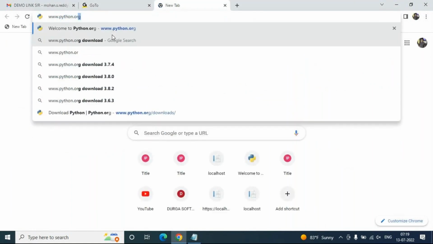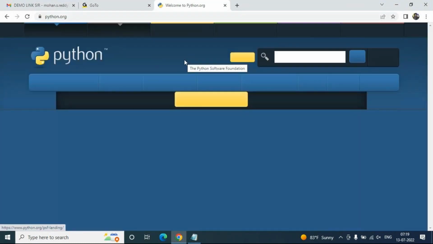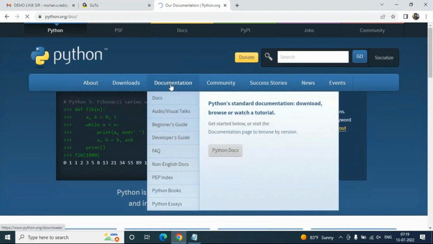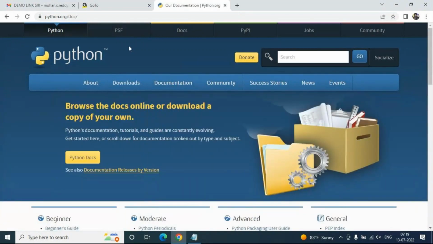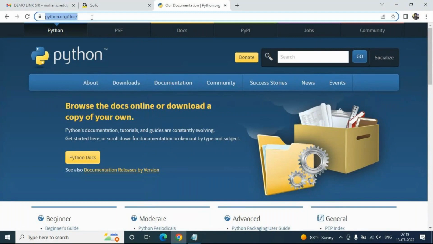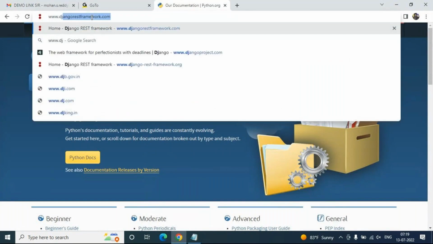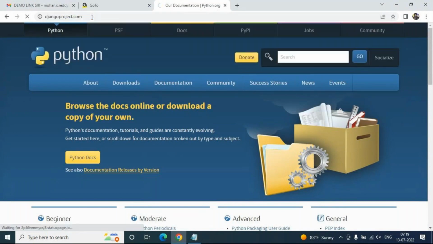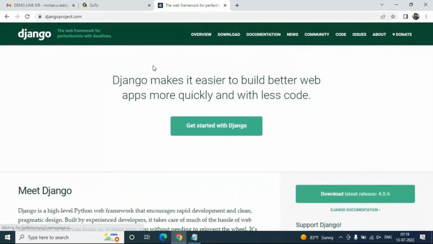www.python.org. You know very well about this Python site. This is the official website of Python. Documentation is also there. You can watch this documentation for Python. At the same time, you can go to the official website of Django, www.djangoproject.com. Here, clear documentation is there. The latest version is 4.0.6 here. This is the latest version right now.